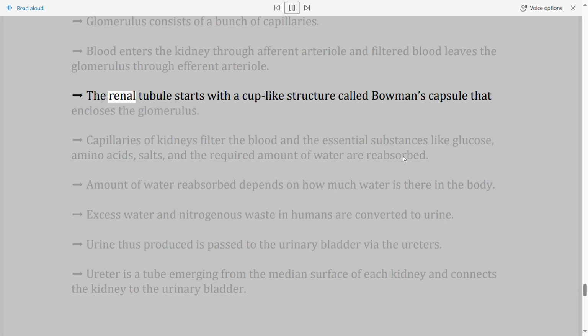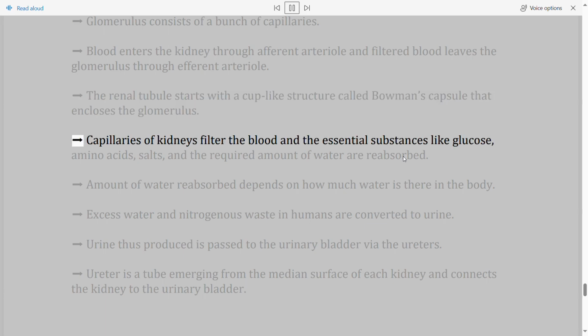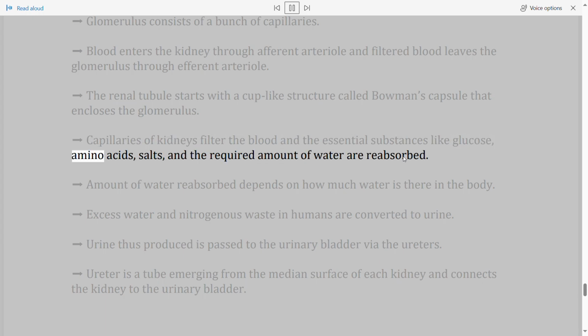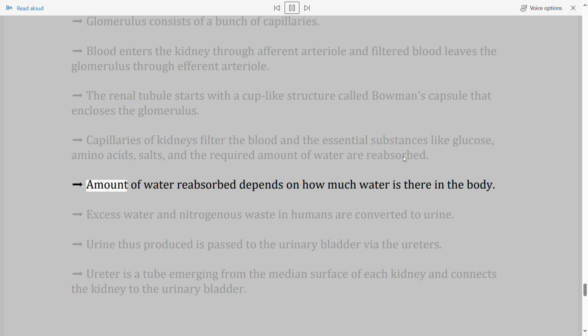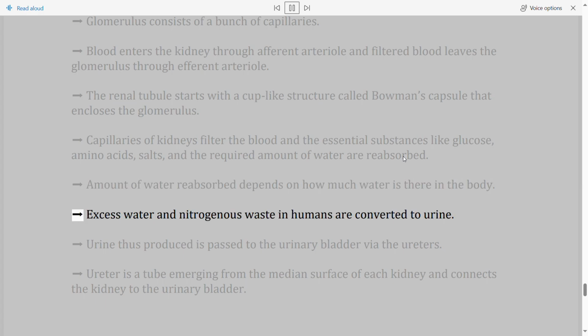The renal tubule starts with a cup-like structure called Bowman's capsule that encloses the glomerulus. Capillaries of kidneys filter the blood and the essential substances like glucose, amino acids, salts, and the required amount of water are reabsorbed. Amount of water reabsorbed depends on how much water is there in the body. Excess water and nitrogenous waste in humans are converted to urine.